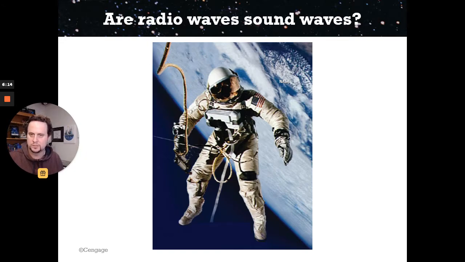Radio waves are a type of electromagnetic radiation, therefore, and they're not sound waves, so they can travel through empty space. Radio waves, radio communications, this is how we communicate. This is why they have the little microphone, picks up their voice, and transfers it to the rest of the astronauts or back to the shuttle or the spaceship or the space station.